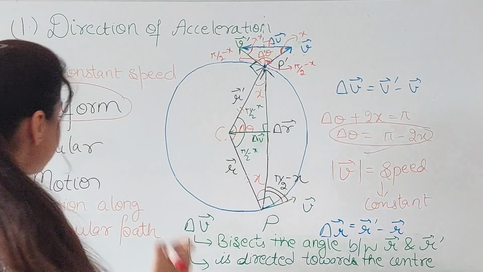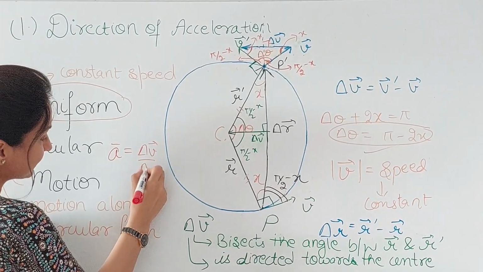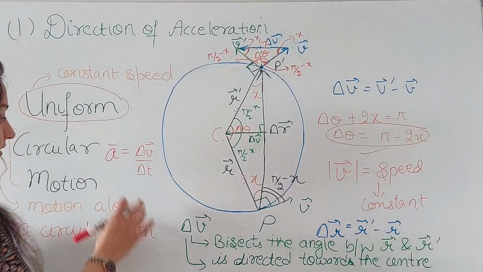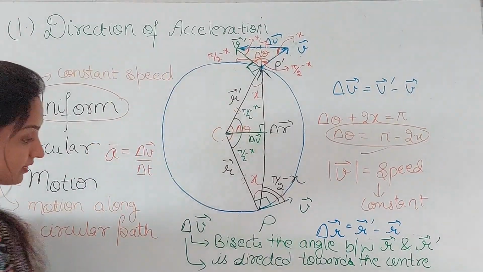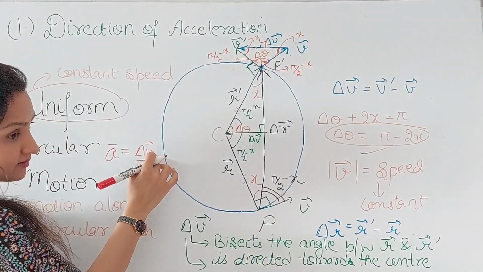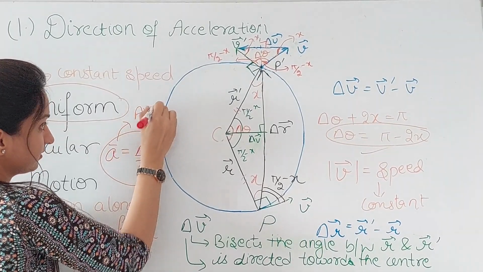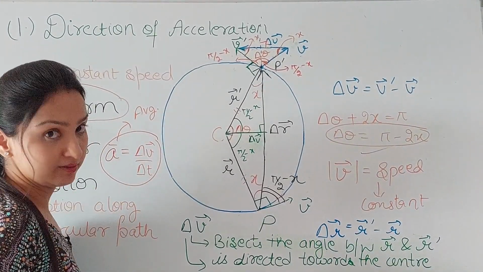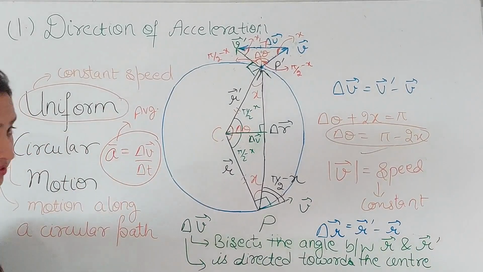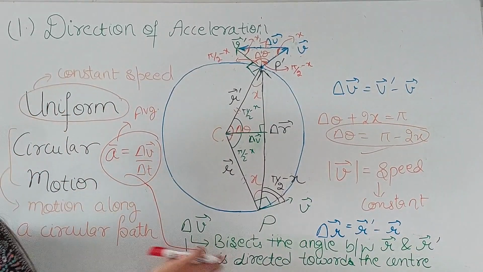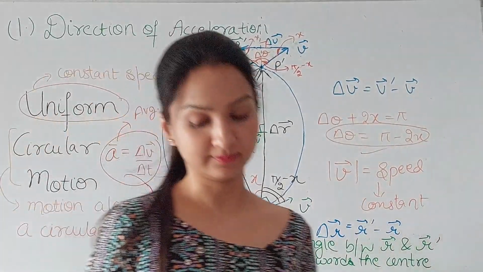Okay, so now you know that this average acceleration is nothing but this delta v over delta t. The average acceleration you write down like this, and you know something about the direction. We are finding the direction of acceleration. The direction of delta v is towards the center, which means that the direction of average acceleration, not instantaneous acceleration. Instantaneous acceleration is in the limit delta t tending to 0. So this is average acceleration and the direction of this acceleration is towards the center of this circle for a uniform circular motion.